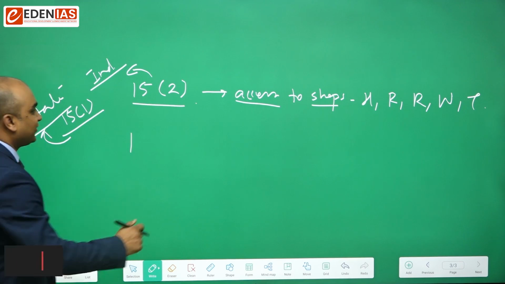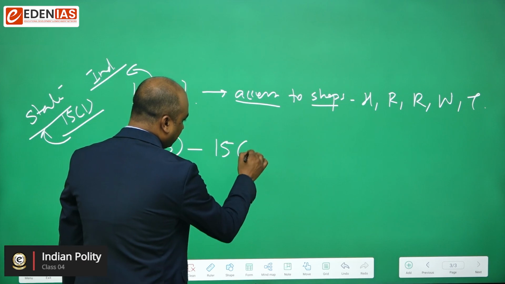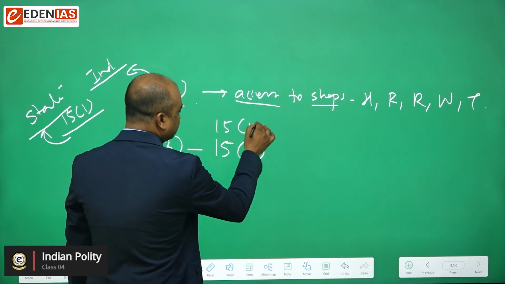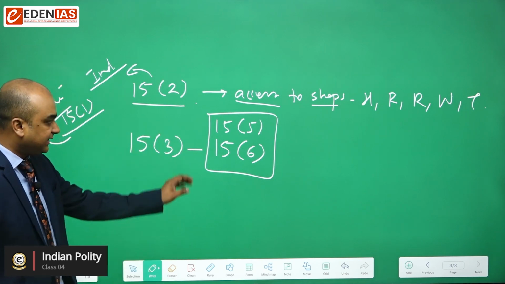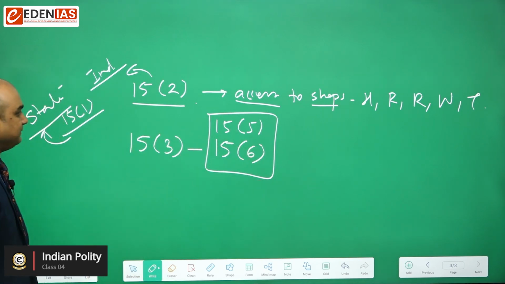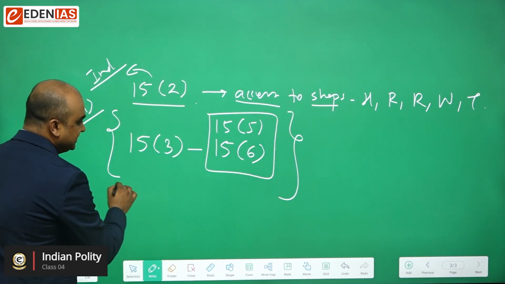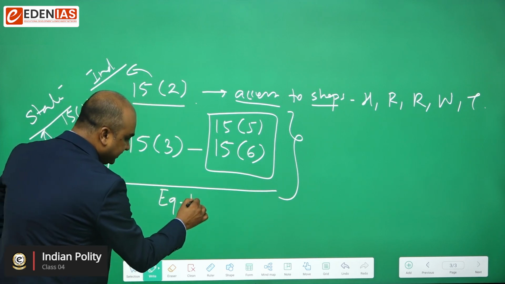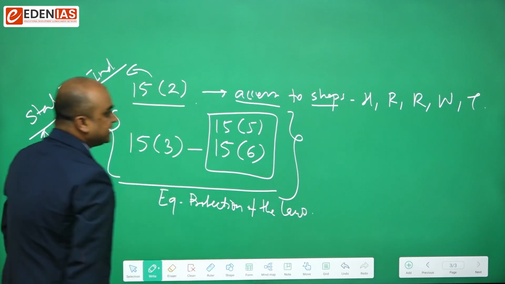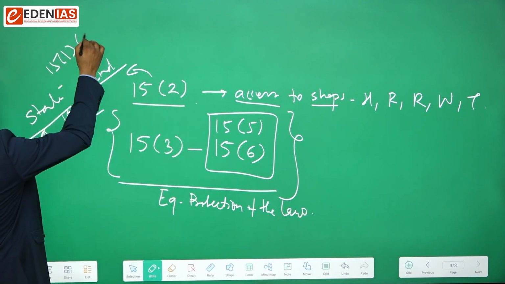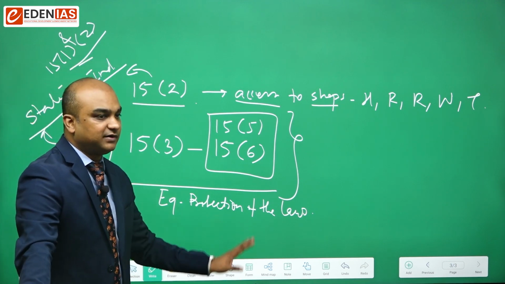Okay, now look here. Article 15, Clause 3 to Article 15, Clause 6. Actually, Article 15, Clause 5 and 15, Clause 6 are later day additions by the 93rd Constitutional Amendment Act and 103rd Constitutional Amendment Act respectively. But anyhow, Article 15, Clause 3 to Article 15, Clause 6 deal with the idea of equal protection of the laws. It means like should be treated alike, whereas Article 15 Clause 1 and Clause 2 deal with equality before the law. It means absence of any privileged class.